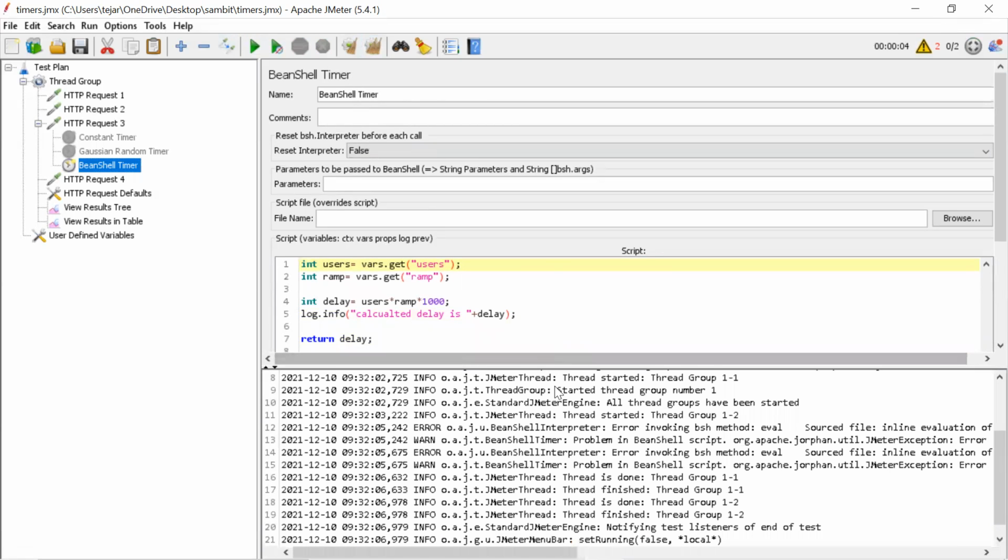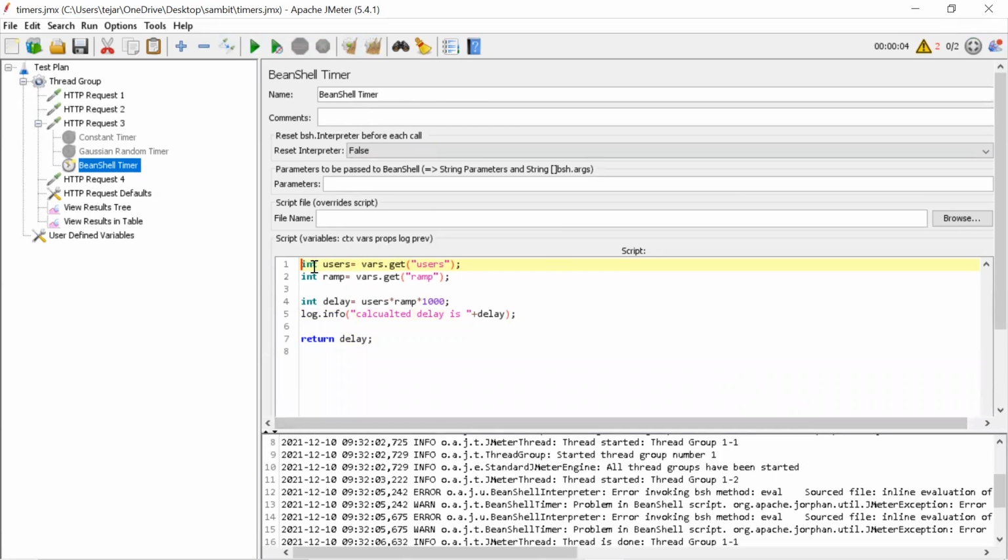We should get string only, because by default it returns string. Then you need to convert that, no? Int, string dot parse, Integer dot parse.